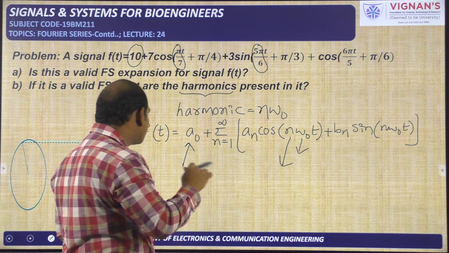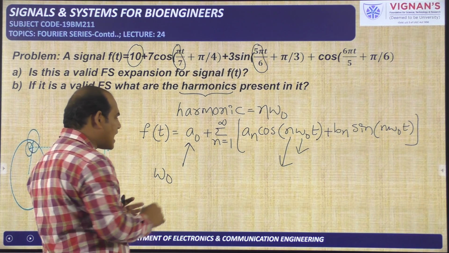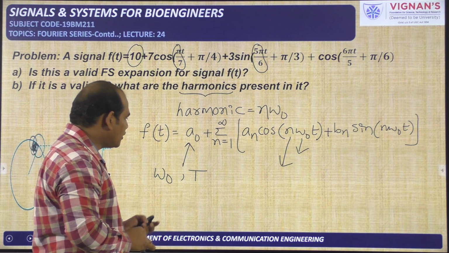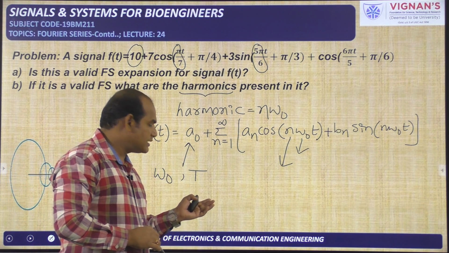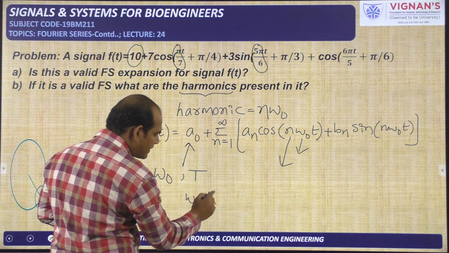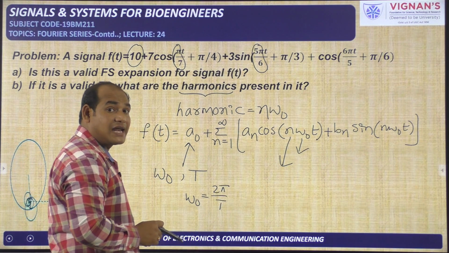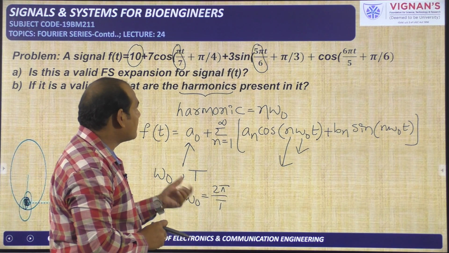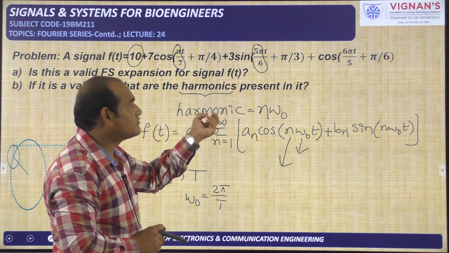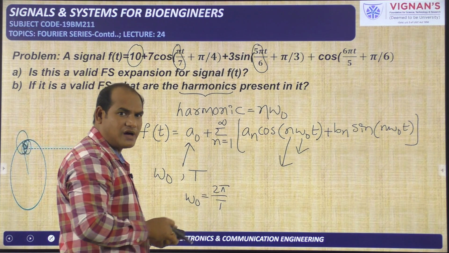That means first we need to know the fundamental frequency omega naught, or we need to know the fundamental time period capital T. If you know capital T, we can get omega naught from the formula omega naught is equal to 2 pi by capital T. Already we know the method to calculate the total time period of a periodic signal which is a combination of several periodic signals. So according to that we need to follow.